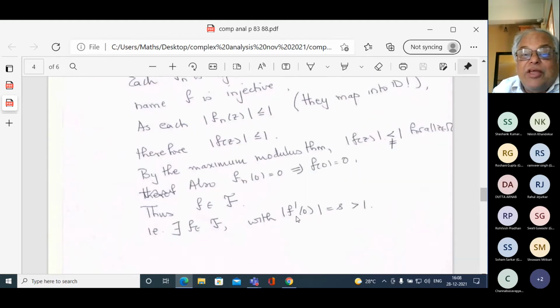The f that I have found is an f with f prime of 0 equal to S. And what was S?